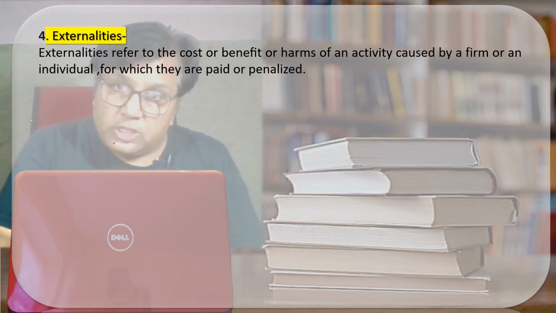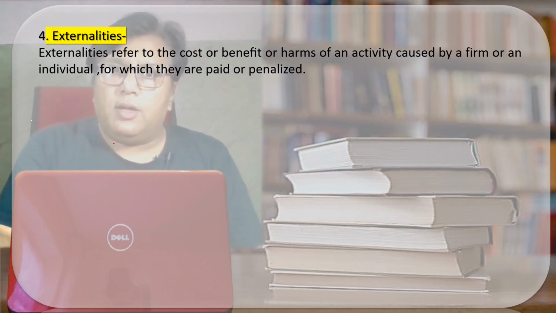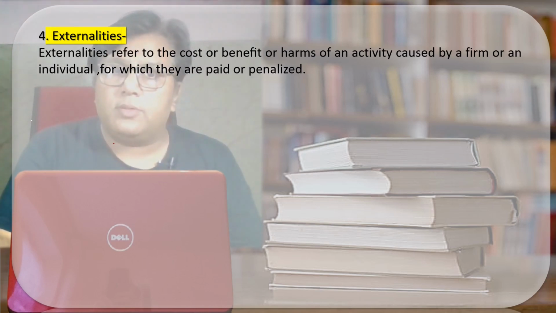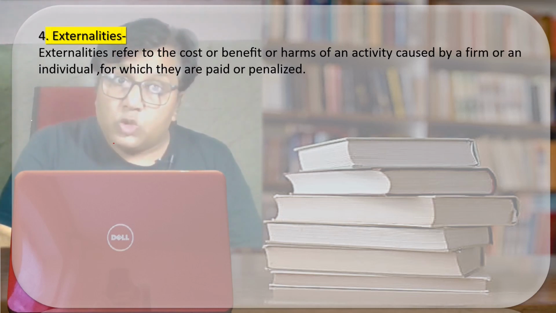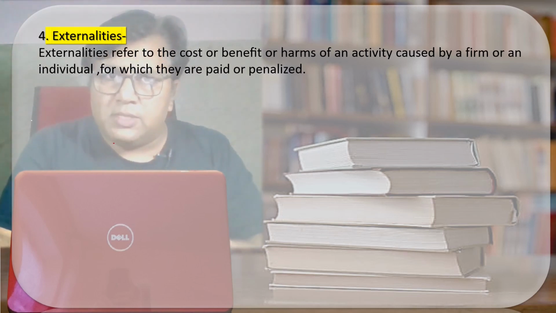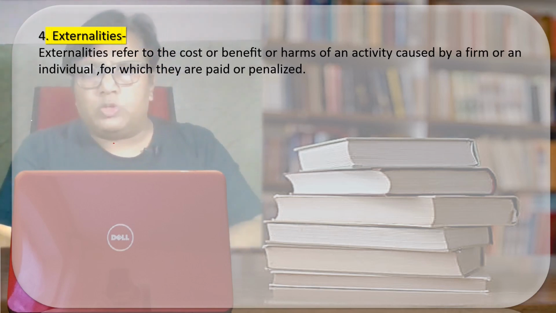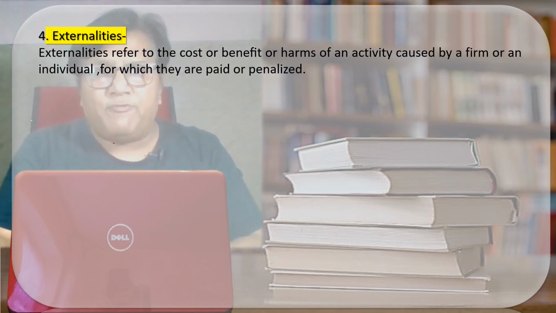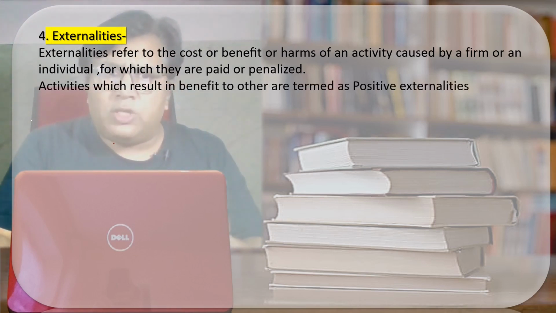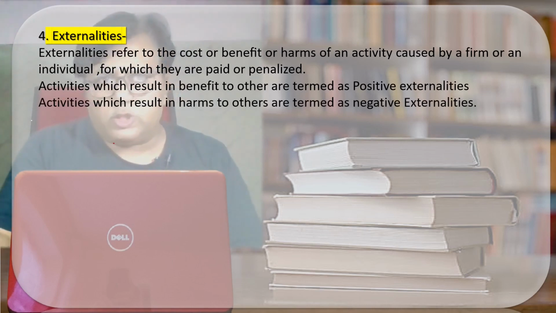If the production is increasing but at the same time we are making the environment more and more pure, then we can say that it is good for the betterment of the people. Externalities means the cost or the benefit which the society has to bear because of the efforts of the firms or the individual.